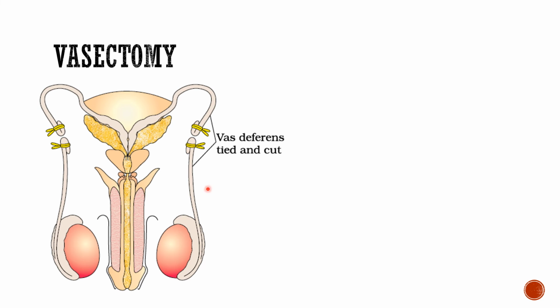This process gives 100% efficiency, 100% guarantee of sterilization, but it is an irreversible process. Once the vasectomy is done, it cannot be reversed. So the male cannot become a father, cannot produce a baby once he has done the vasectomy. But because it is 100% effective, it is practiced.